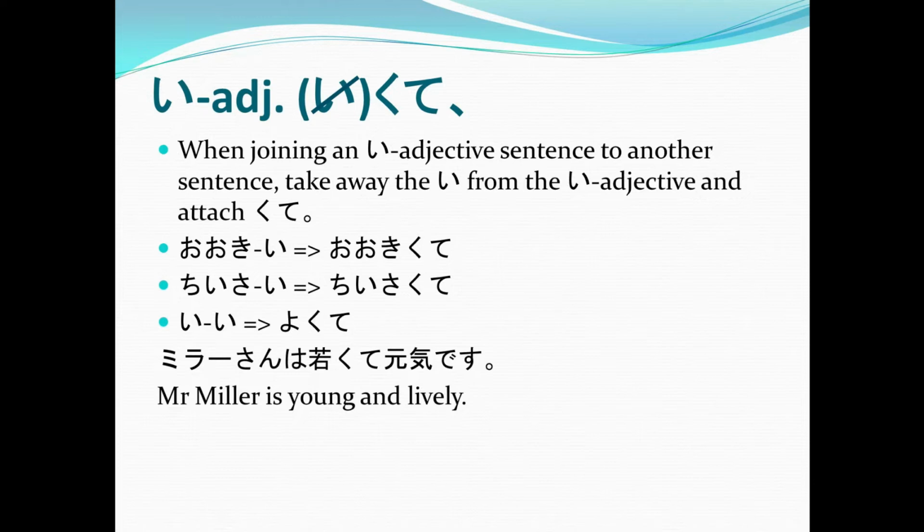Mira-san wa wakakute genki desu. Again, Mira-san wa wakakute genki desu. So, Mr. Miller is young and lively. So, wakai means young. And then, because it's wakakute genki desu, or young and lively, we remove the last i from wakai, add kute, and then join another sentence, or in this case, another adjective, which is genki. That's why we have Mira-san wa wakakute genki desu.